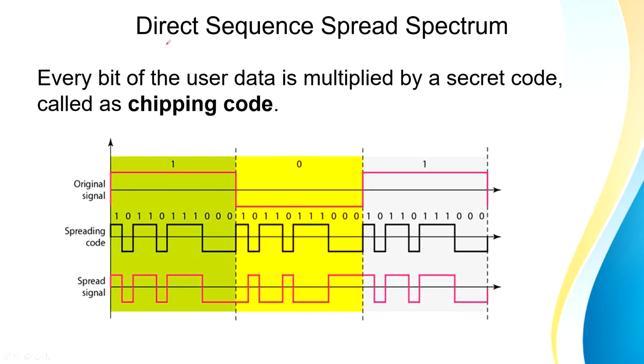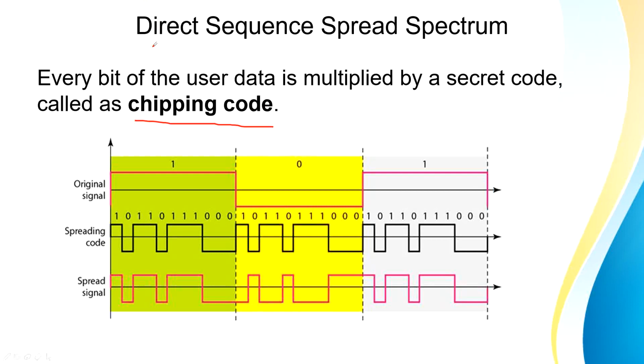Whereas in case of direct sequence spread spectrum, all you have to do is multiply your signal with a special code which is called a chipping code. This chipping code looks like this. It is going to be unique for every station or every host. All you have to do is multiply the signal that you want to transmit with this spreading code, and this is your result.